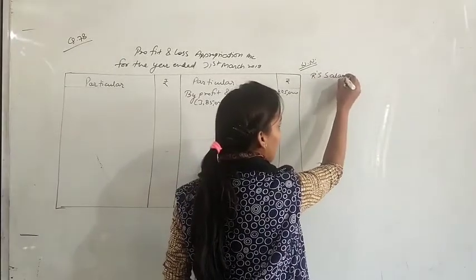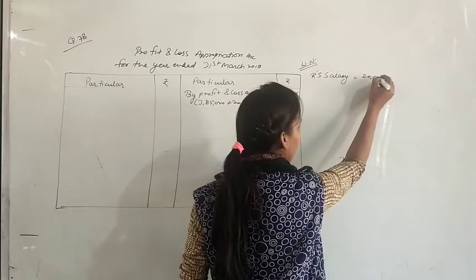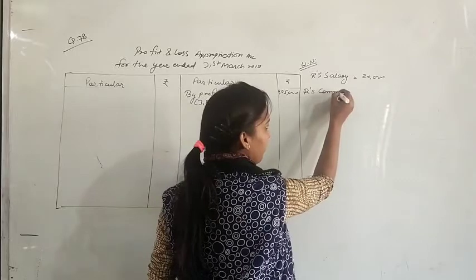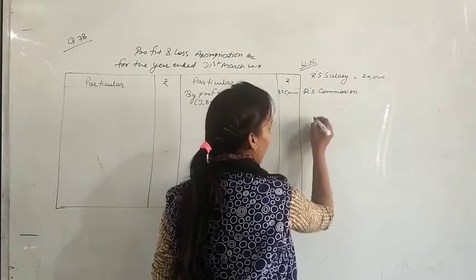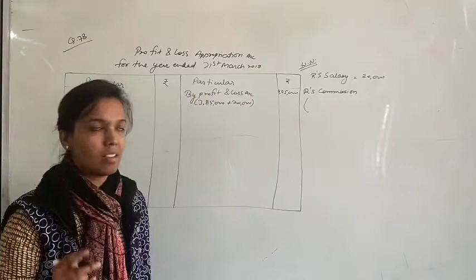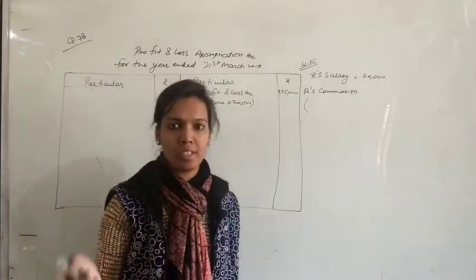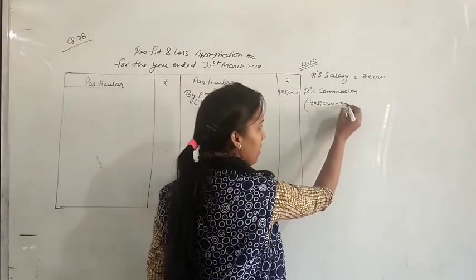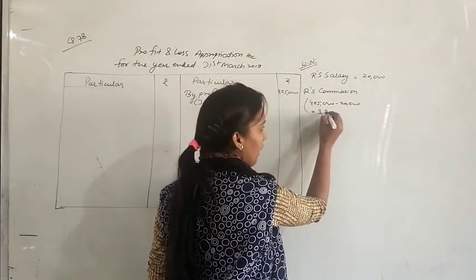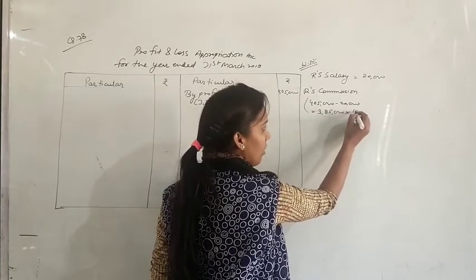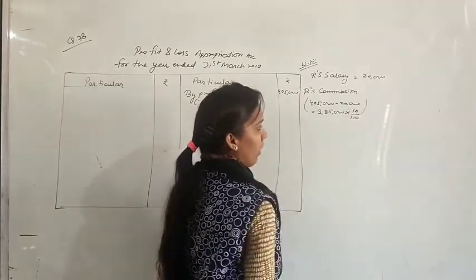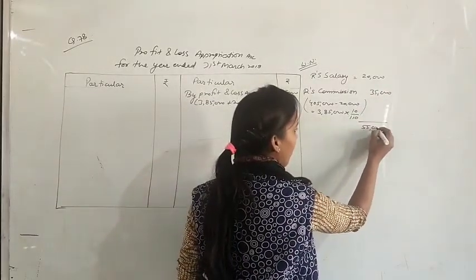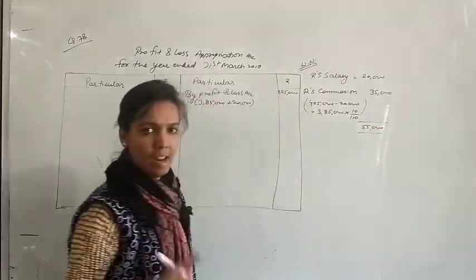R's salary equals 20,000 and R's commission. Actually, the condition for commission is that net profits after charging salaries and commissions. So we have salaries, so we can minus the salaries amount. So we got 3,85,000, but we don't have commission. So we will apply 1/10. So commission will be 35,000. So like this, 55,000 is our salary plus commission.